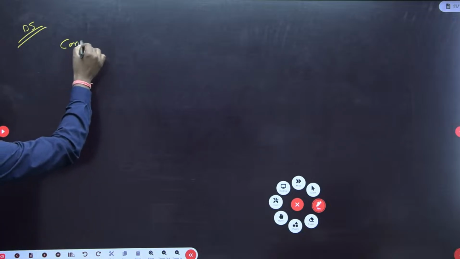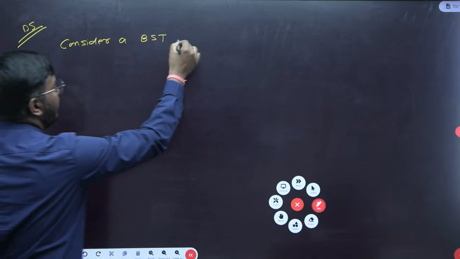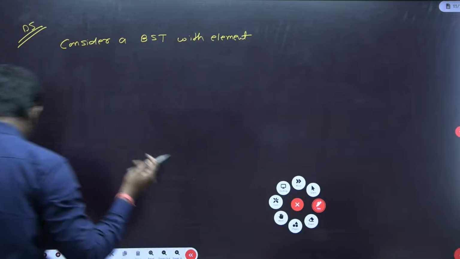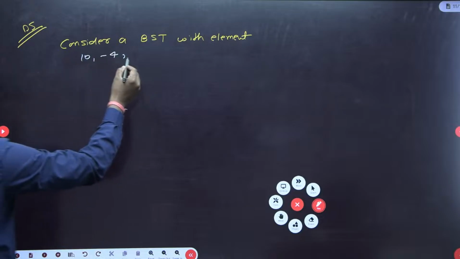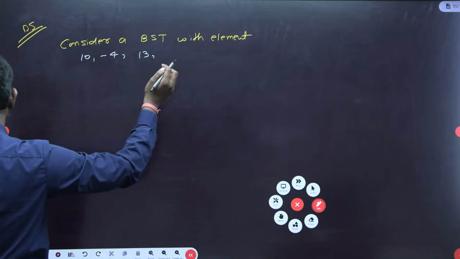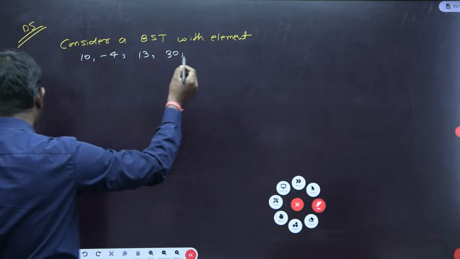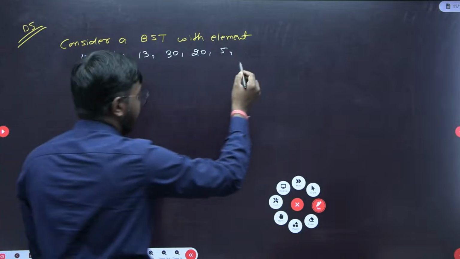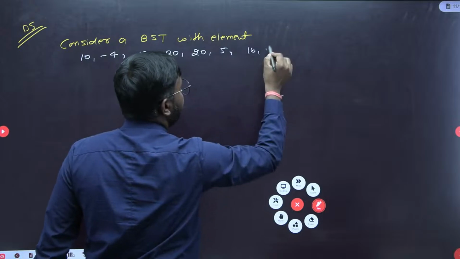Consider a binary search tree with elements. The elements are given here. We are having this 10, minus 4, then we have this 13, sorry, it's 13. Then we have this 30. Then we have 20. Then we have 5. Then we have 16 and 9. As per the given data here, the last is 19, fine.